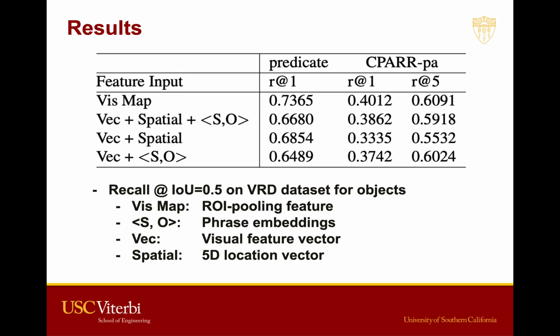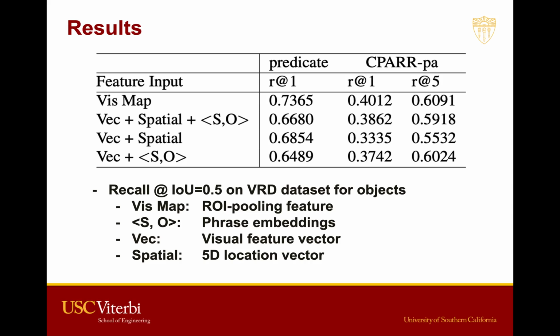For the feature selection, we also made a comparison between different choices of feature embeddings for predicate analysis. We made 4 types of embeddings that can be concatenated pairwise: ROI pooling feature, phrase vector, visual vector, and 5D location vector. We made a comparison between using the ROI pooling feature and the different types of concatenation of feature vectors.